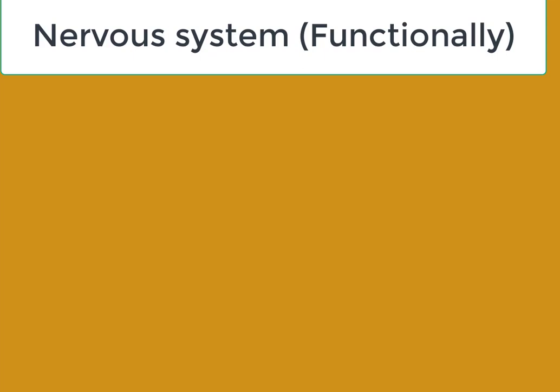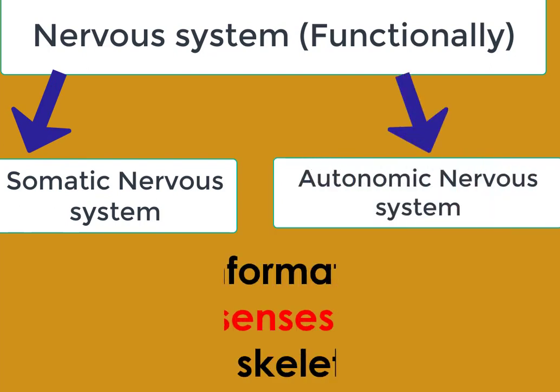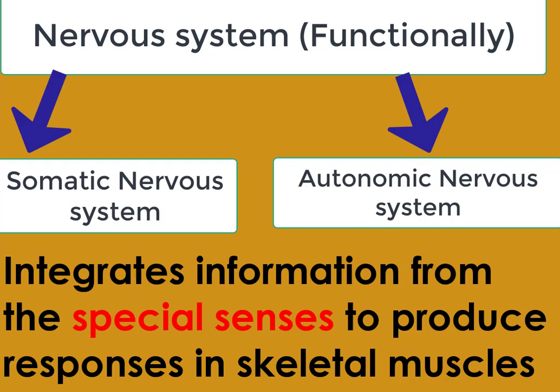However, we can also divide our nervous system functionally into the somatic nervous system and the autonomic nervous system. The somatic nervous system integrates information from the special senses to produce responses by skeletal muscles or voluntary muscles.